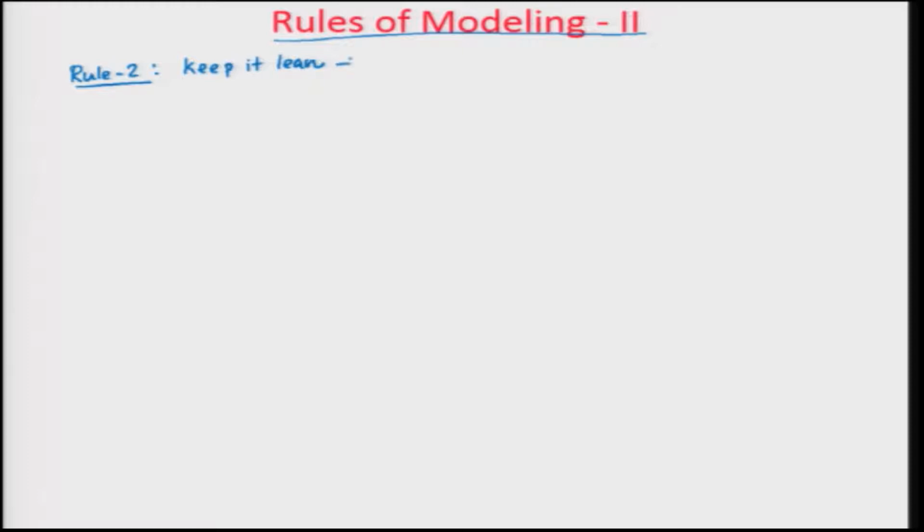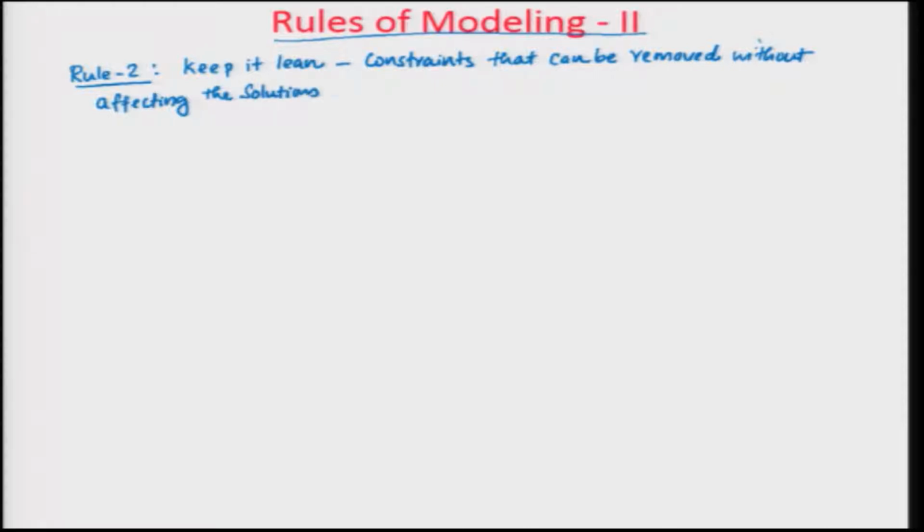Which means constraints that can be removed without affecting the solutions to the model should be removed.